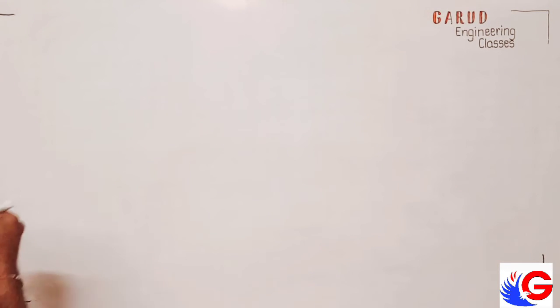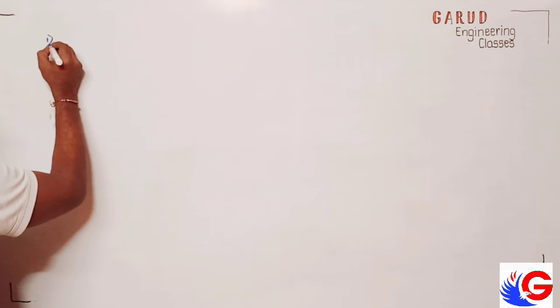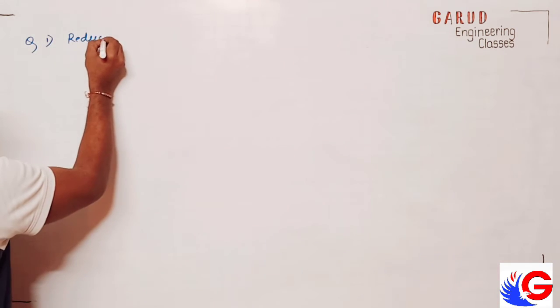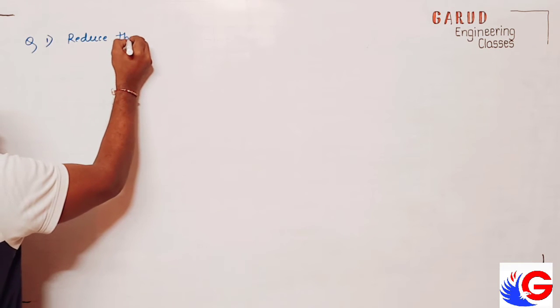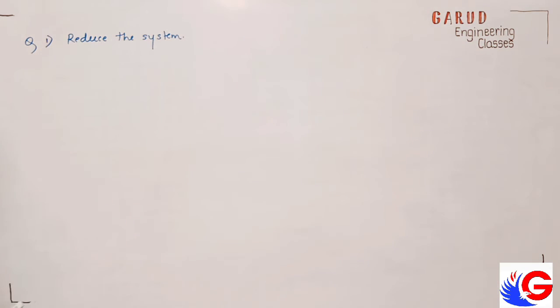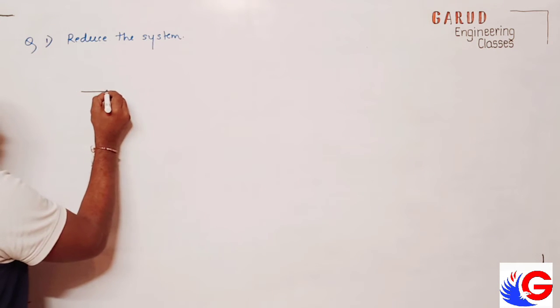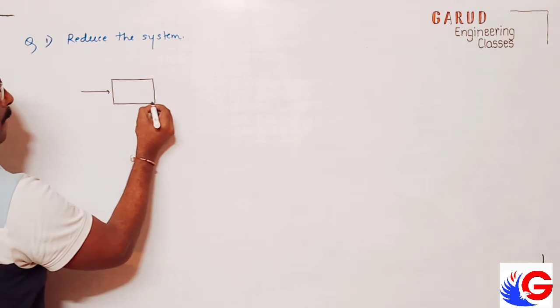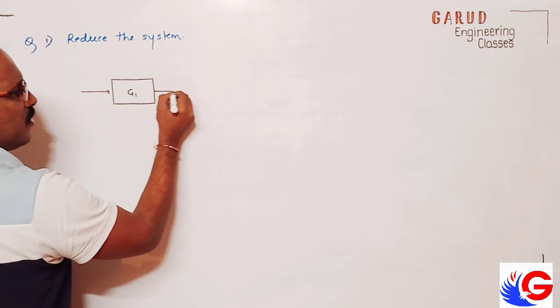Okay, I draw one circuit. I mention here, question is reduce the system and the blocks are given. G1.